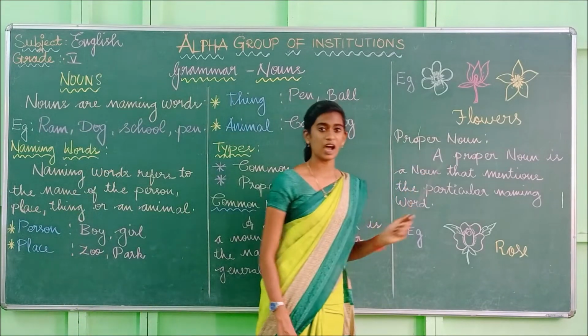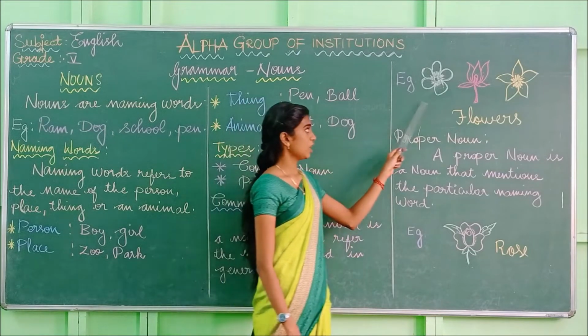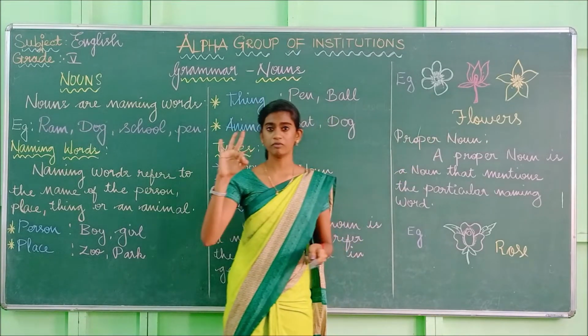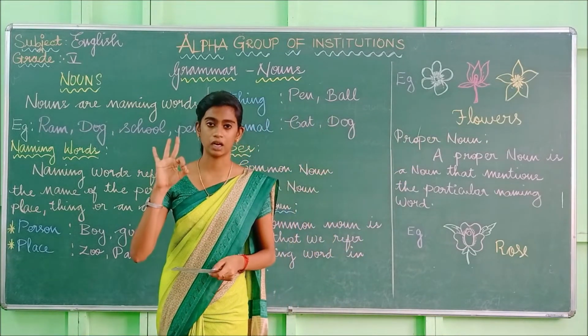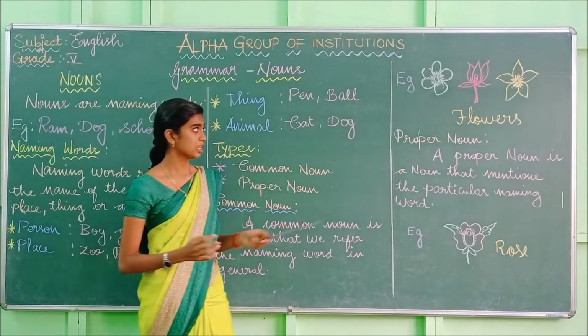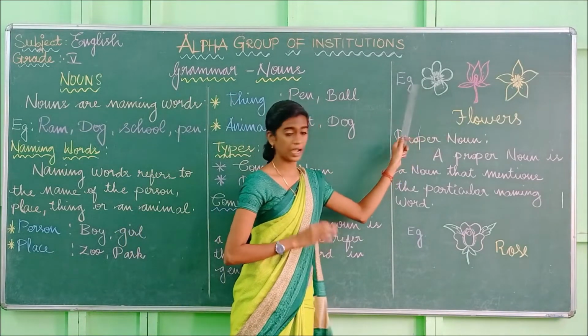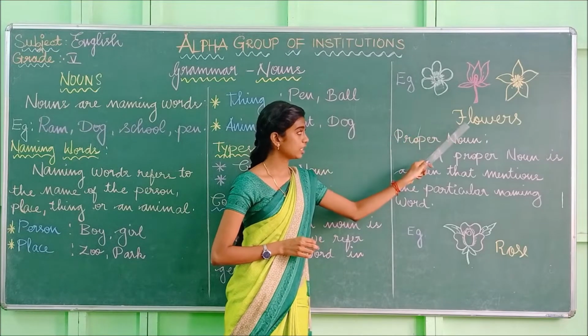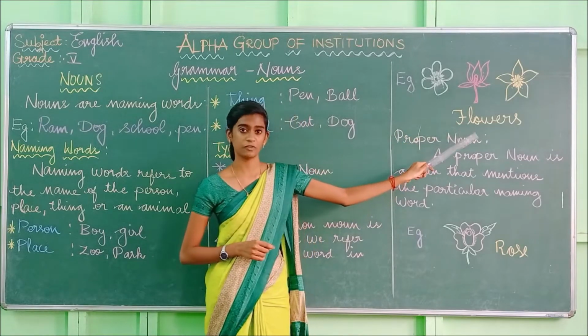So look at here. Flowers. So flowers is the common noun. So I have drawn 3 varieties of flowers. But I have mentioned those things in a common way as flowers.